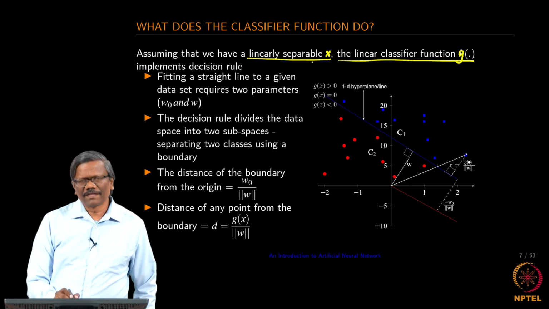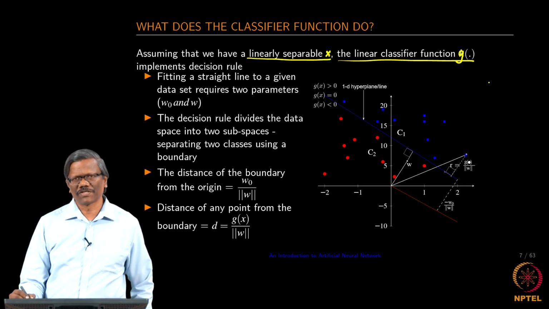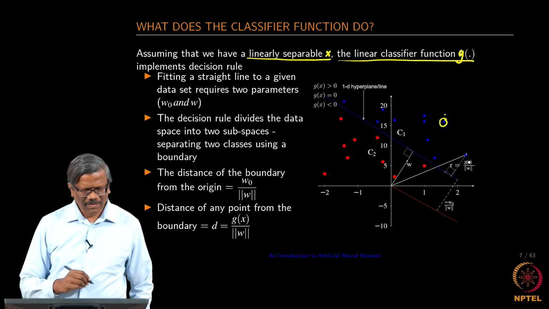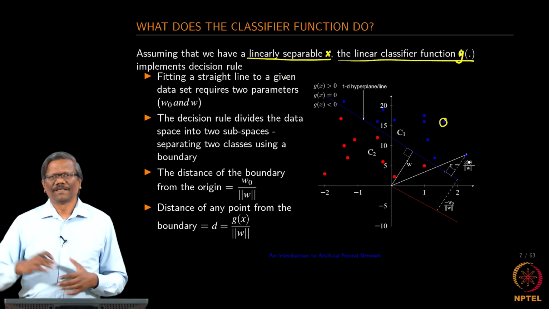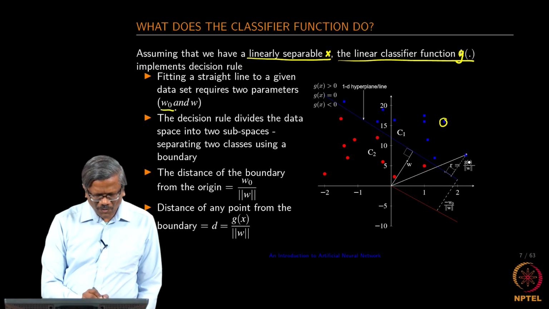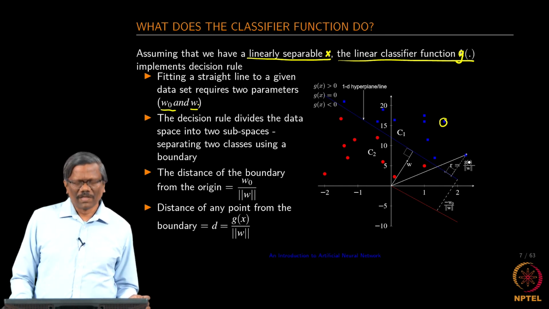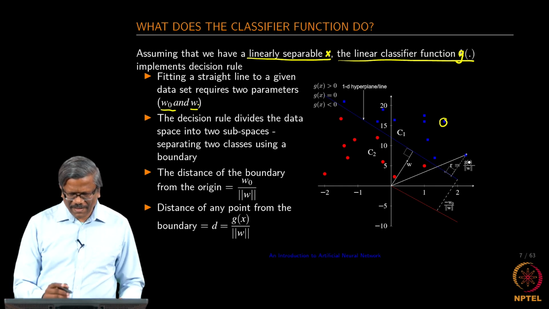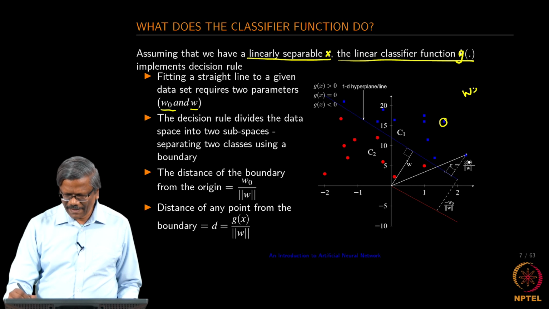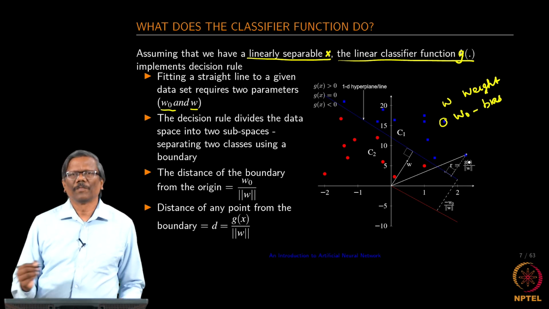So, if you have a linearly separable set of variables and each variable is a two dimensional point such as this, it is going to give you a straight line that separates the points. So, we require two parameters for this. Fitting a straight line to a given data set requires two parameters. One is called W naught, the other one is called W. In this case we call W the weight, and W naught the bias.